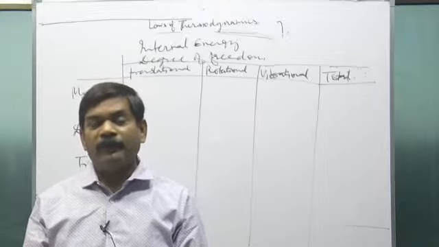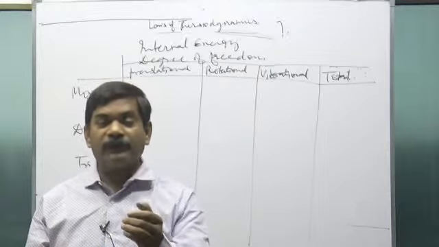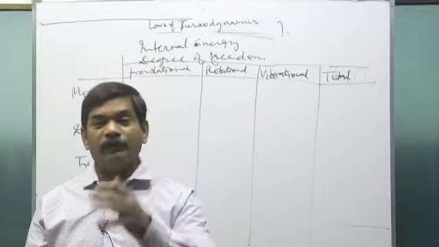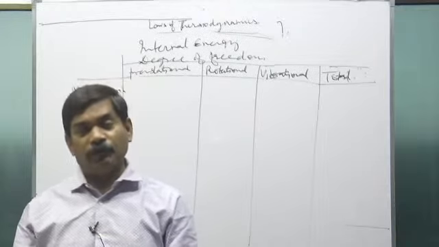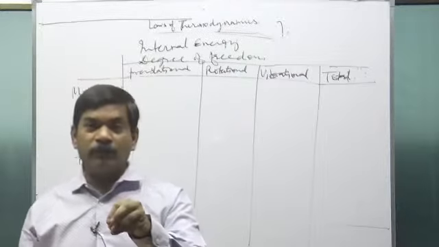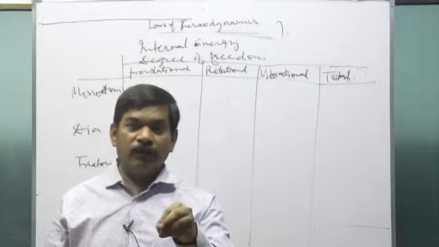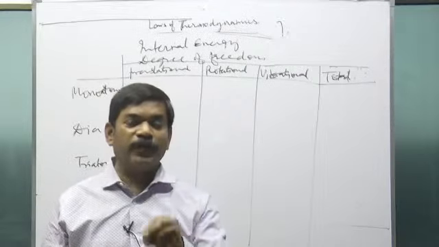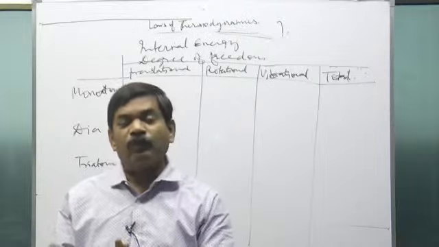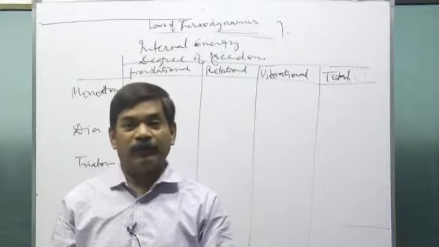Now what makes the temperature of this room? Definitely the molecules. If I remove all the molecules from the room, if I generate here a perfect vacuum, there is no molecule, the temperature of the room will become what? 0 Kelvin.